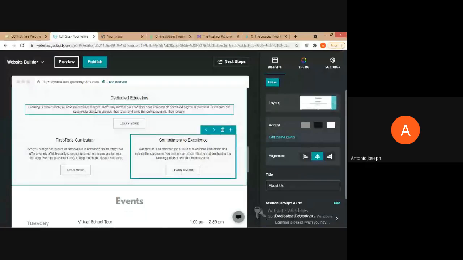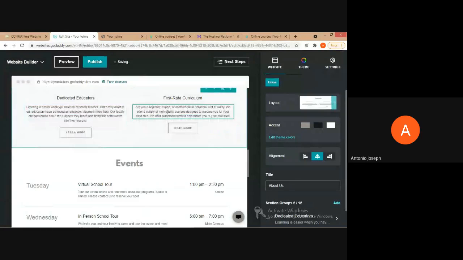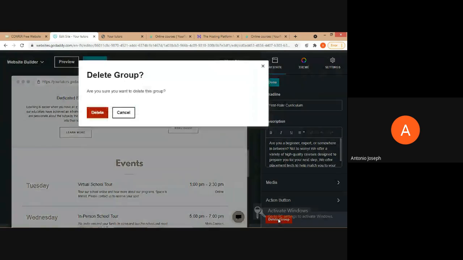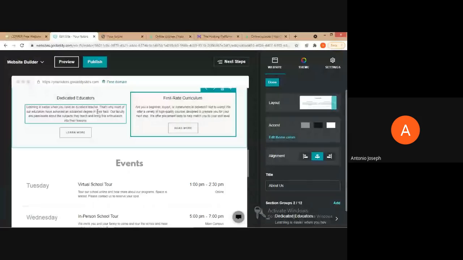The first rate calculator, that also I am going to delete. So that's also gone.